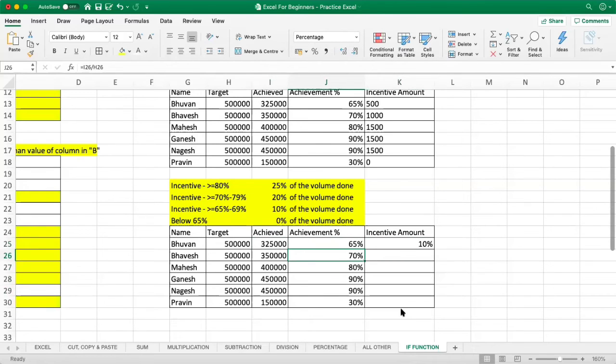For this 70%, guys, please be on mute. For this 70%, he should get 20% of what he has achieved, so he should get 20% of 3,50,000. And for this 80% and above, they should get 25% of what they have achieved.